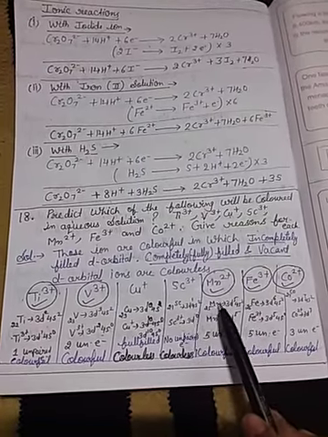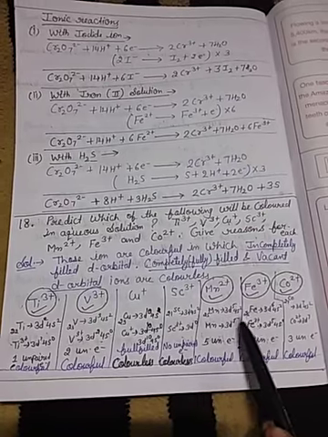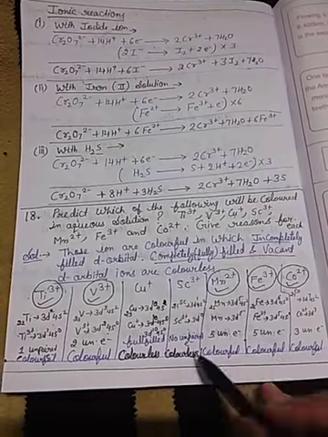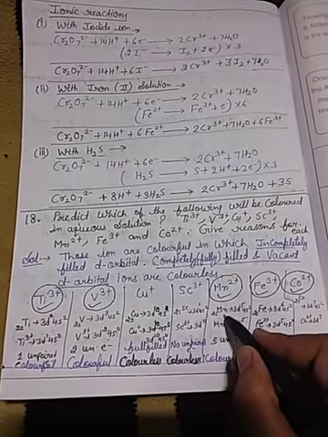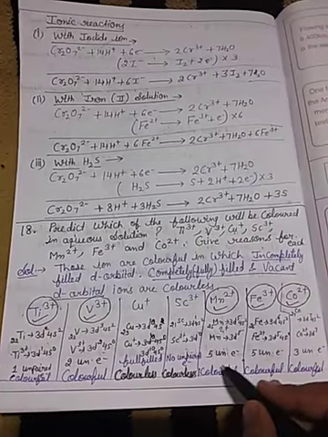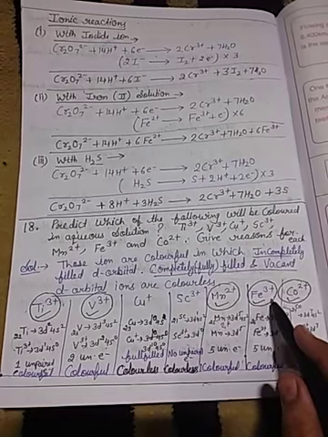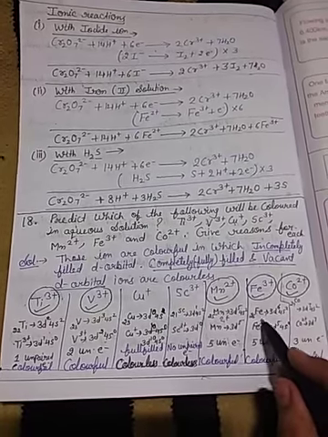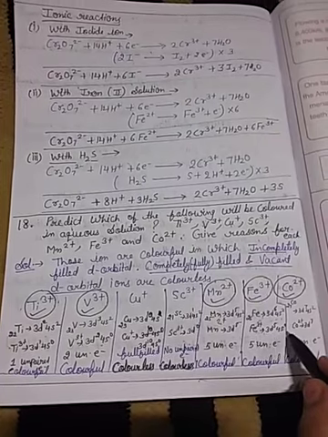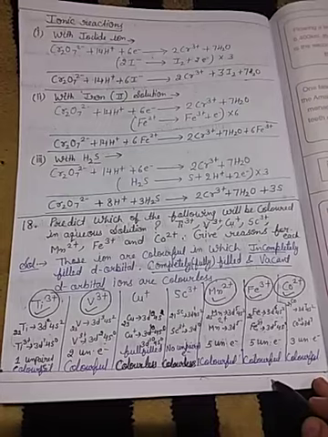Mn²⁺. Manganese 25 in the ground state is 3d⁵4s², so Mn²⁺ is 3d⁵ with 5 unpaired electrons, so colorful. Fe³⁺: atomic number 26, ground state 3d⁶4s². For Fe³⁺, 3 electrons are removed, so 3d⁵ with 5 unpaired electrons, so it is colorful.